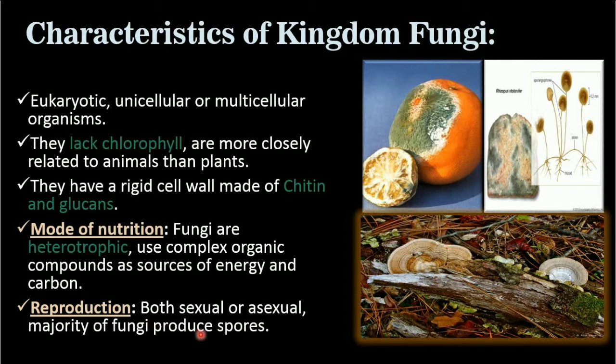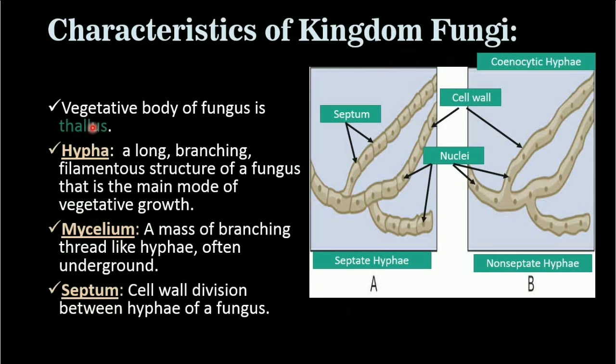The majority of fungi produce spores and they reproduce by both sexual and asexual means. Another characteristic feature of kingdom fungi is that the vegetative body is thallus like. Thallus comes from thali, which is flat and horizontal. They grow horizontally, not longitudinally. They somewhat spread.